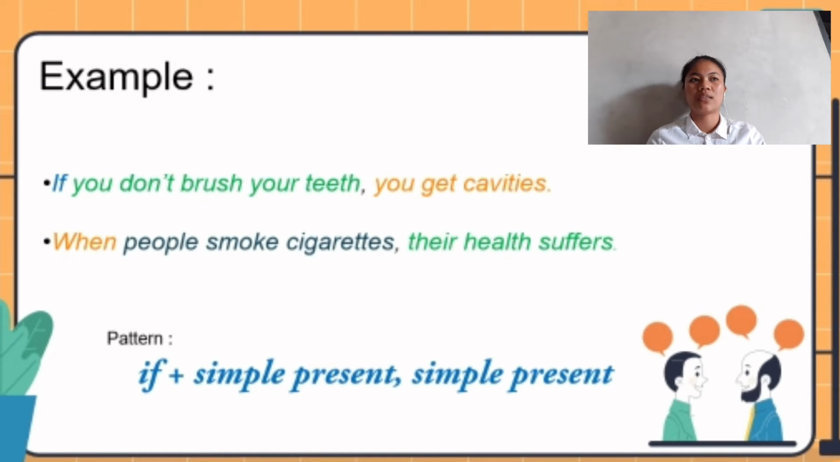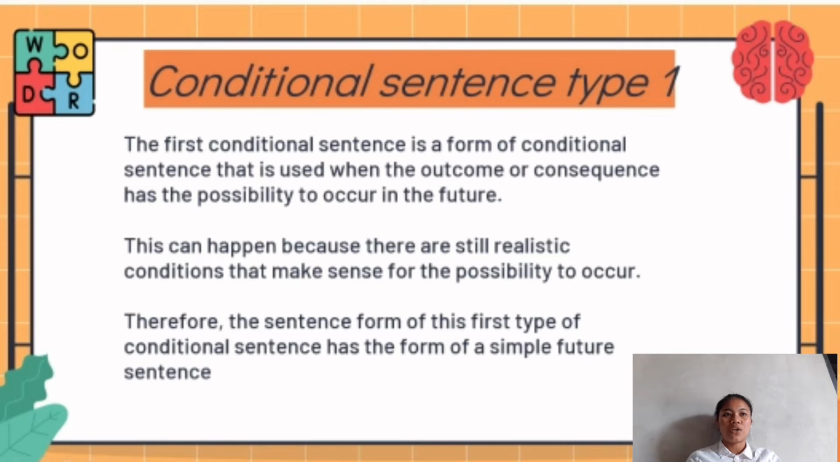Next, conditional sentence type 1. The first conditional sentence is a form of conditional sentence that is used when the outcome or consequence has the possibility to occur in the future. This can happen because there are still realistic conditions that make sense for the possibility to occur. Therefore, the sentence form of this first type of conditional sentence has the form of a simple future sentence.